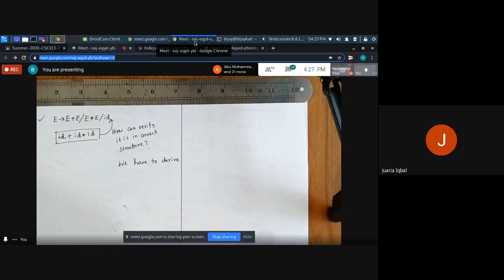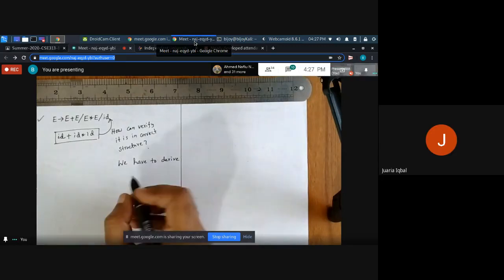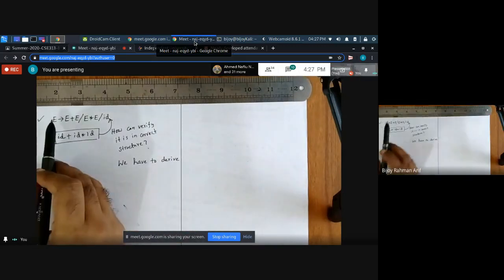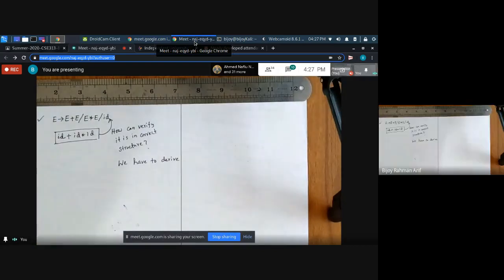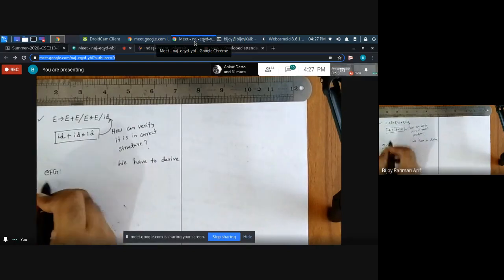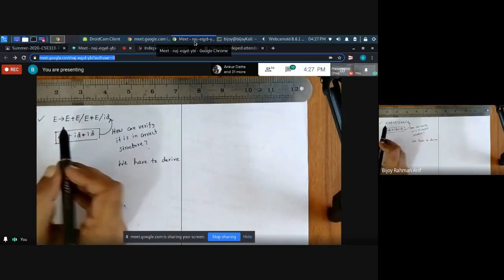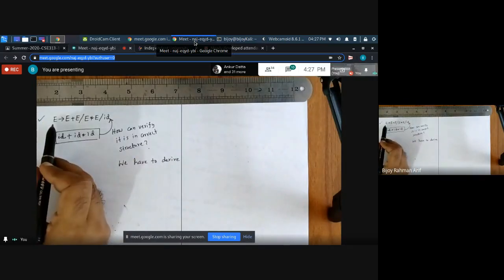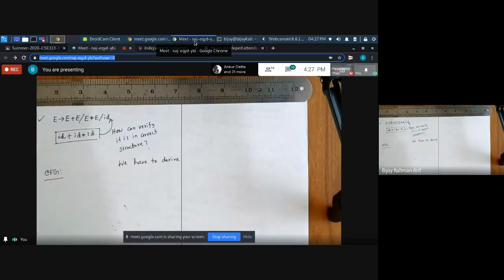Let's define this. This is a context-free grammar. Why? On the left side, there is only one instance of a variable. On the right side, there are many things.